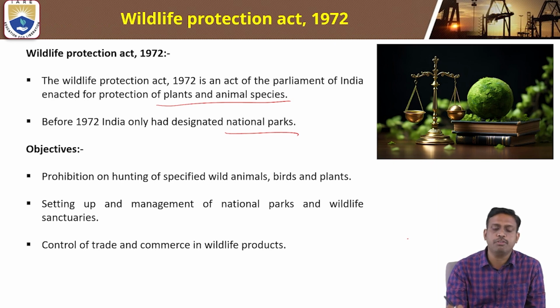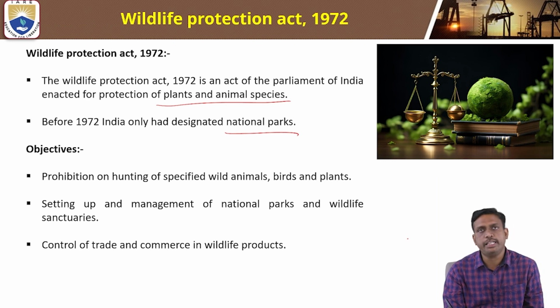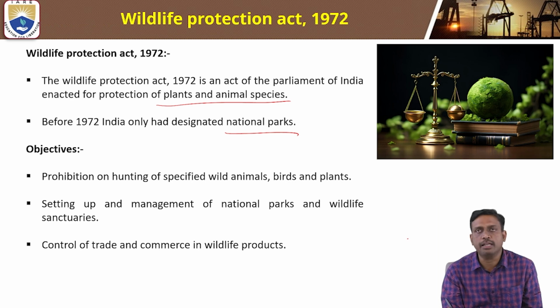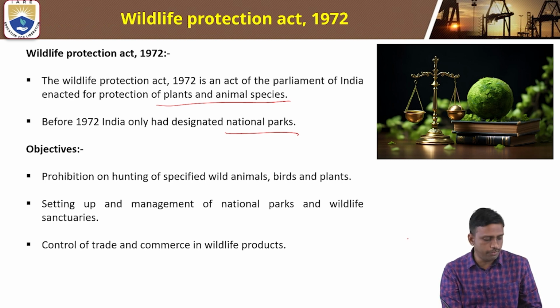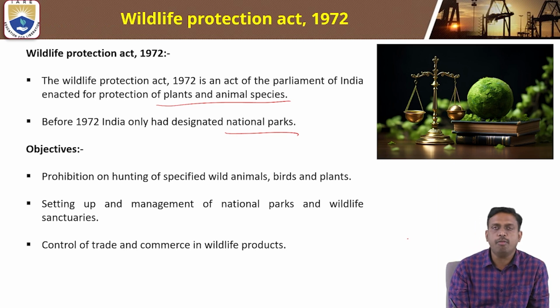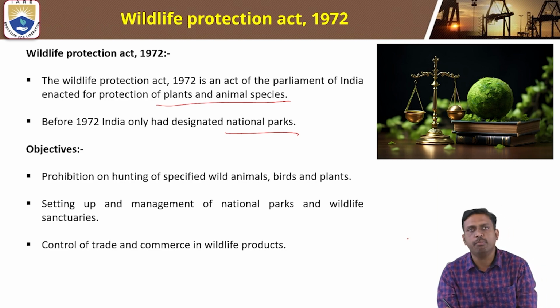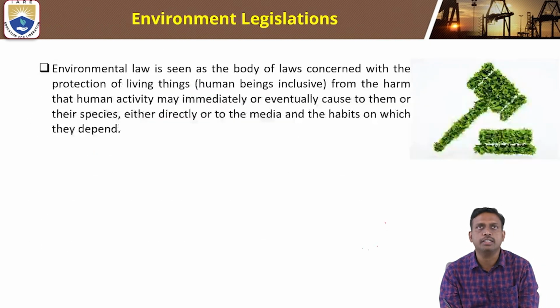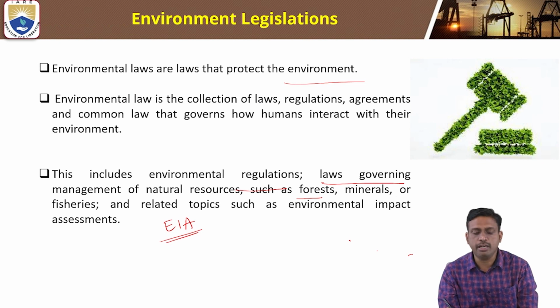The objectives of this Act are prohibition on hunting of specified wild animals, birds, and plants, setting up and management of national parks and wildlife sanctuaries, and control of trade and commerce in wildlife products. These are some of the environmental legislations.